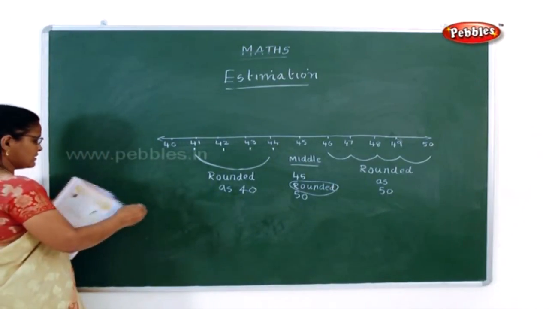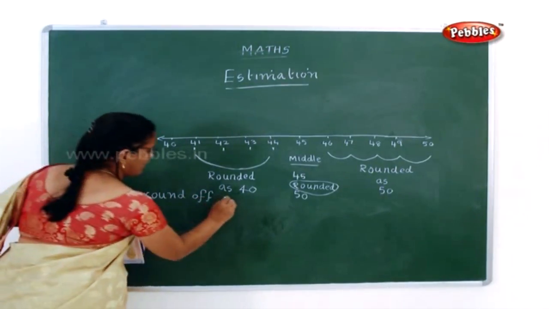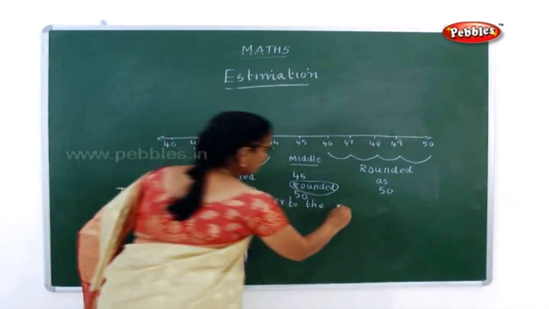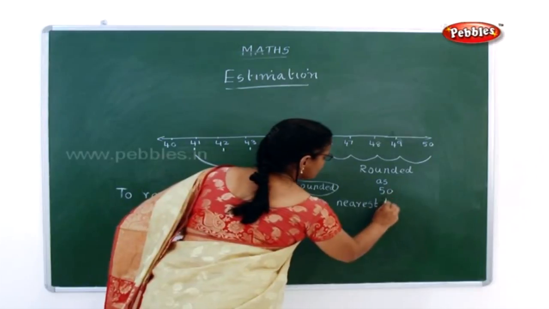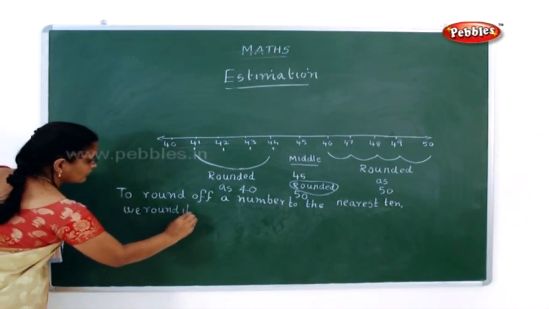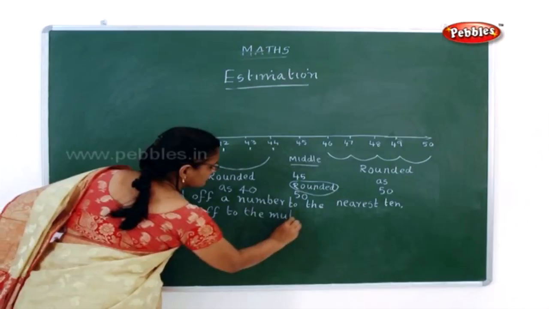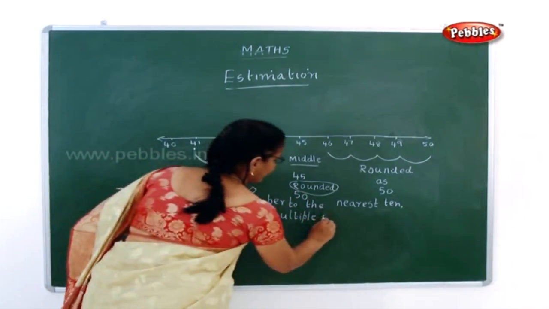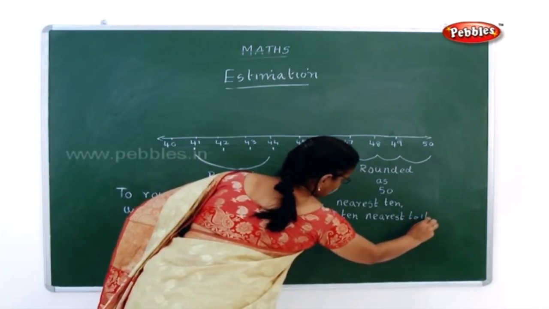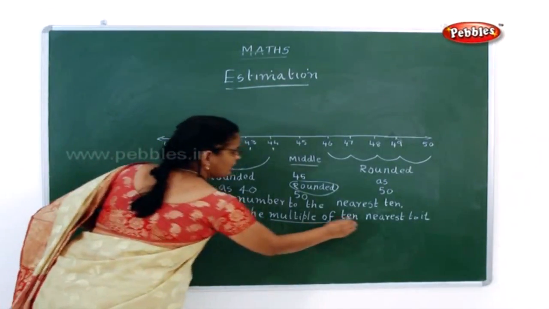Now next, what is the definition? To round off a number to the nearest 10, we round it off to the multiple of 10 nearest to it.